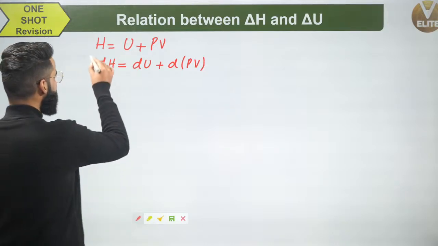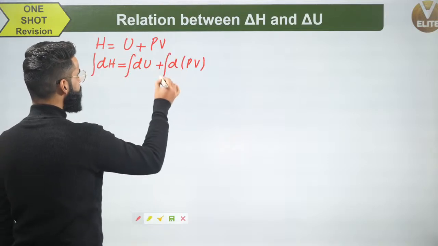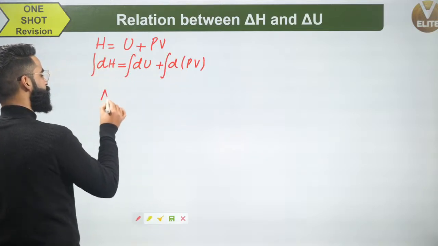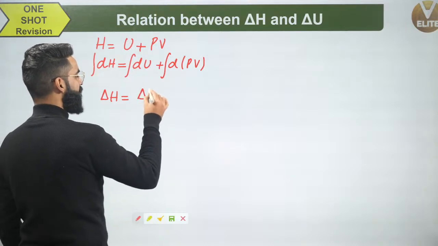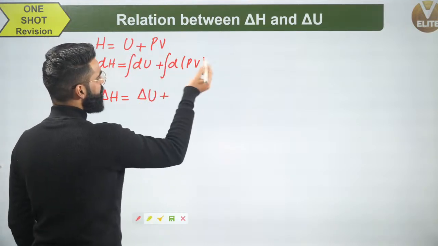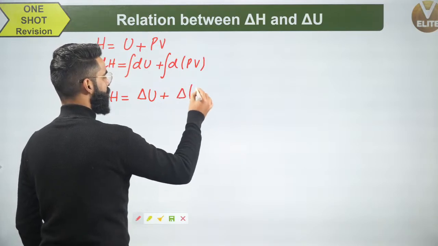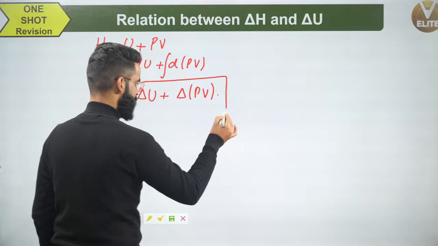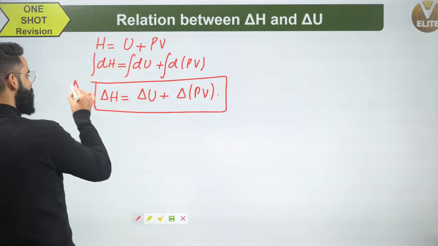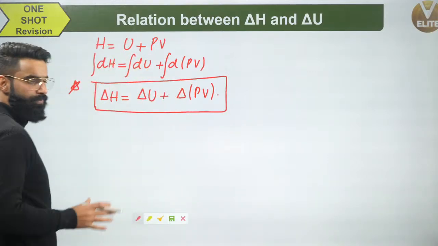Now, if I'll integrate this, can I say integral of dH is going to give me delta H? Can I say integral of dU will give me delta U? Can I say integral of d of PV is going to give me delta of PV? This is one general equation which I want you guys to remember, and this is actually the relation between delta H and delta U for any process.